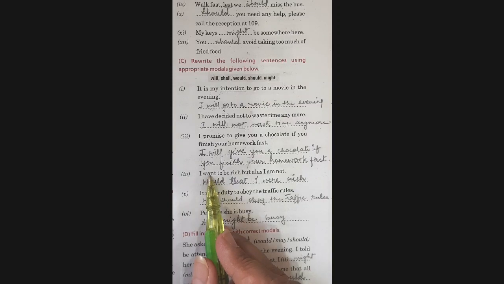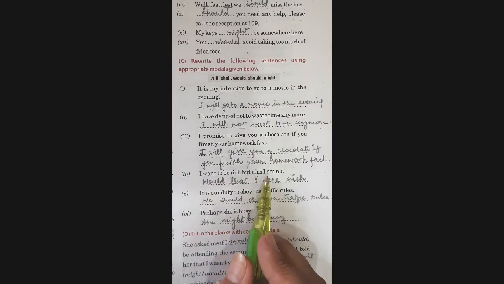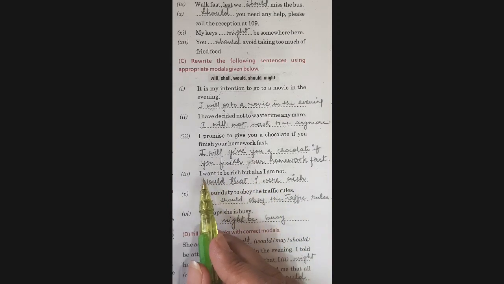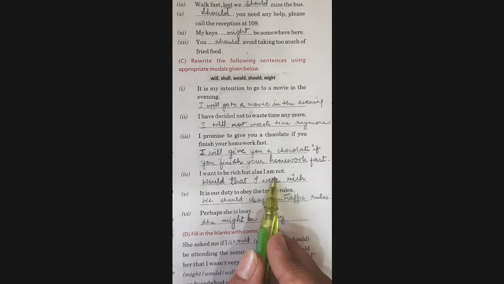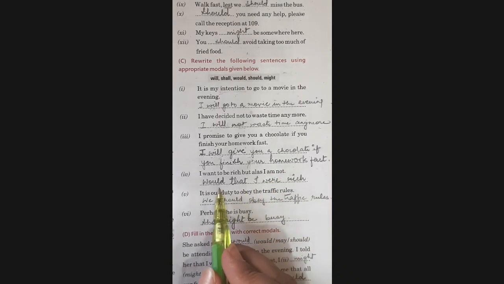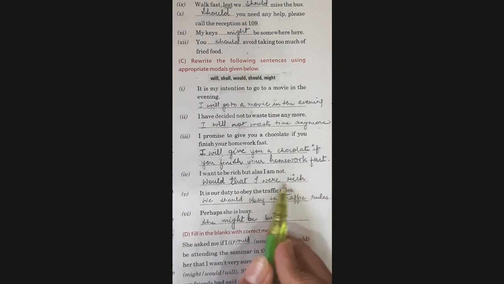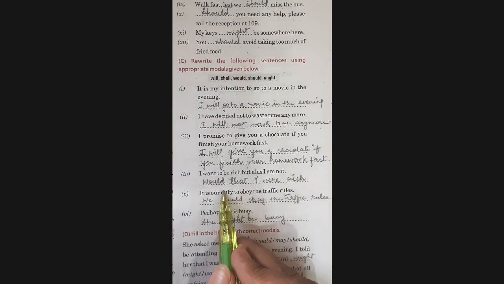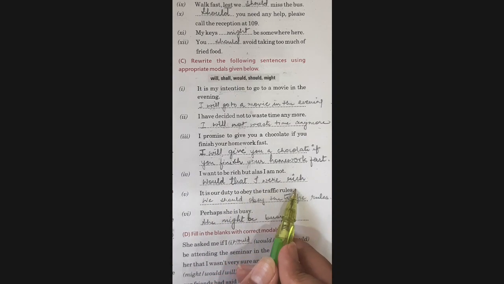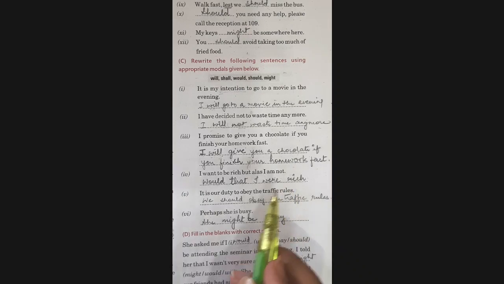Next one, I want to be rich, but alas I am not. Now what has been expressed here? It's a wish. And with wish, I had told you that we should use the modal would. And this is one way of making the statement, like here, would that I were rich. I explained this in the video also. Please watch my video again if you are a little confused here.